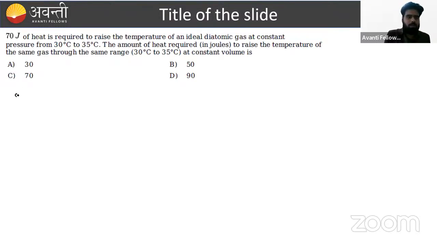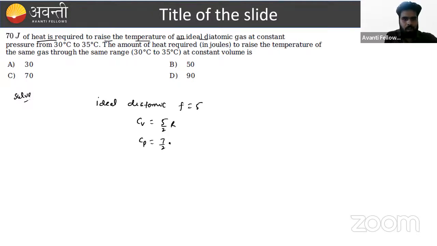Again, that is a very easy problem, beta. It is given that 70 joule of heat is required to raise the temperature of an ideal diatomic gas. Okay, sir. Ideal, good. Diatomic. What is the meaning of diatomic gas, beta? Diatomic means, sir, degree of freedom is fixed, 5. Cv is calculated in the mind, sir, 5/2R. Cp is 7/2R.